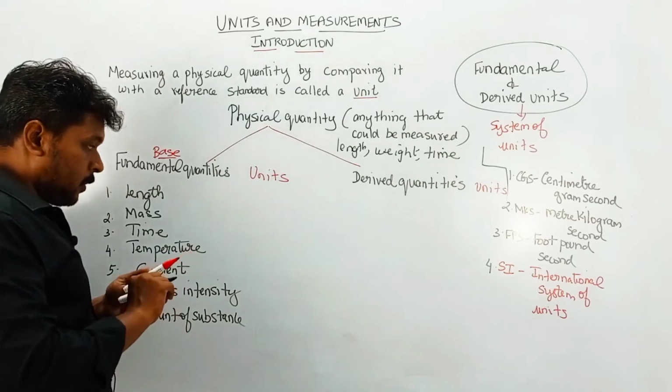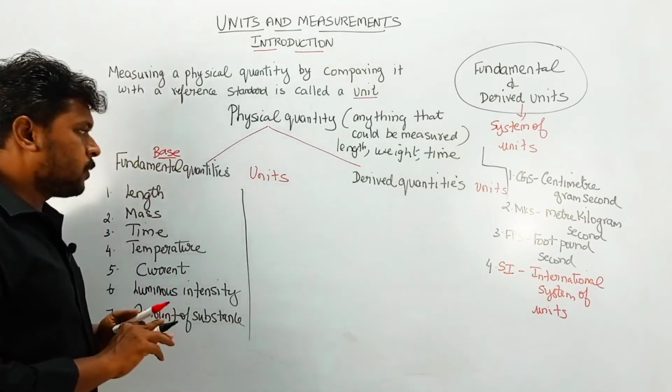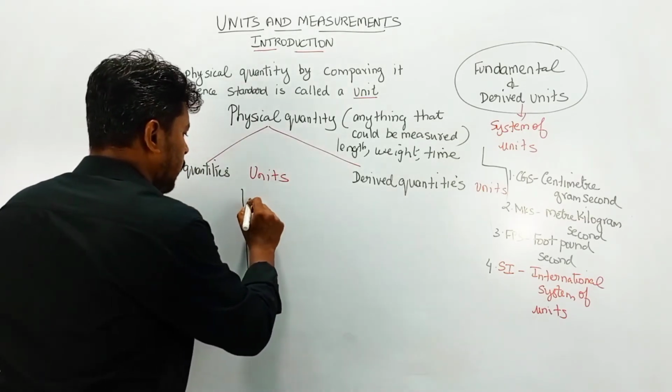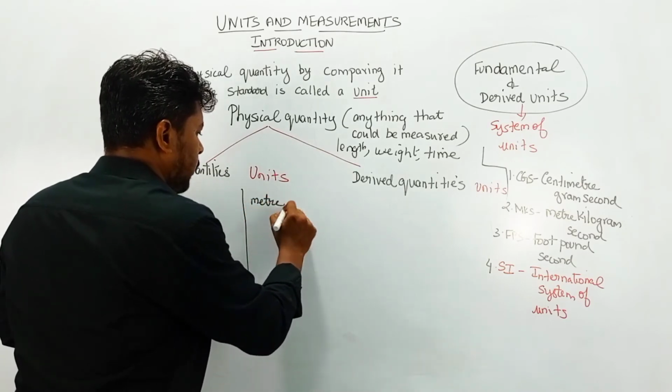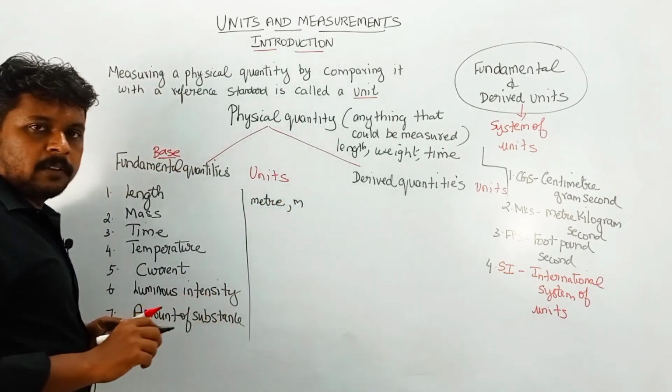What are the units of these fundamental quantities? For length we have meter, given as m.